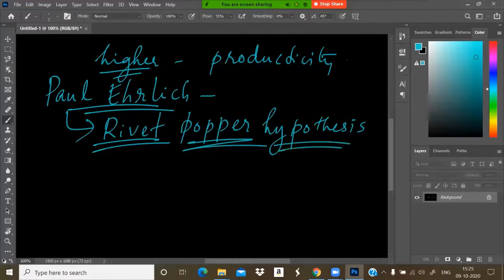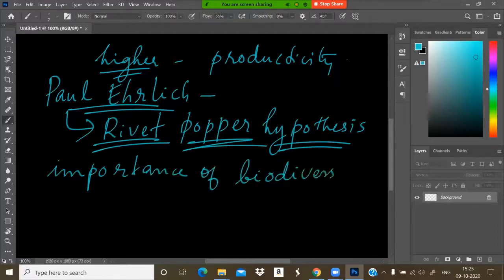His hypothesis is the Rivet-Popper hypothesis. He tried to explain the importance of biodiversity for the survival of species.